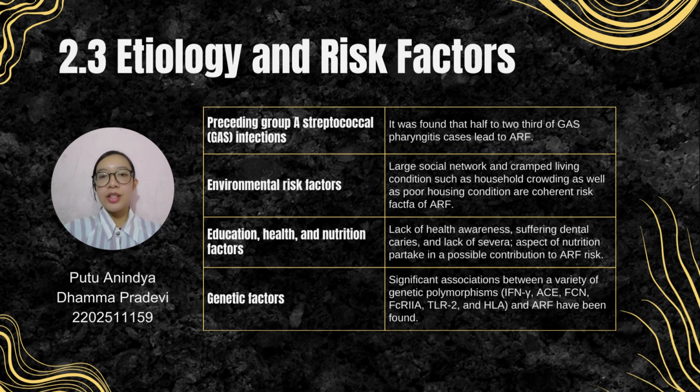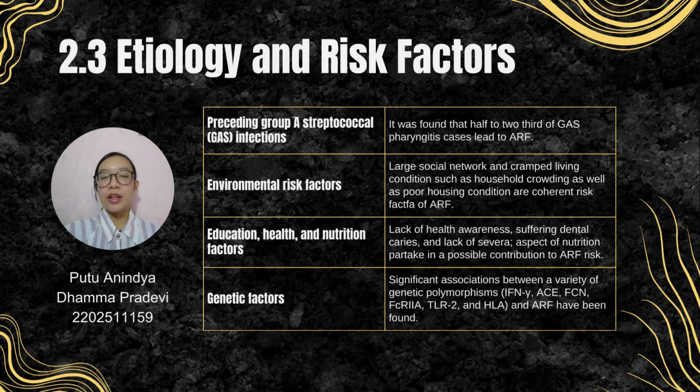Several aspects of nutrition partake in a possible contribution to acute rheumatic fever risk. A study in Bangladesh observed an association between acute rheumatic fever and reduced albumin and iron stores along with low consumption of certain foods, especially egg.